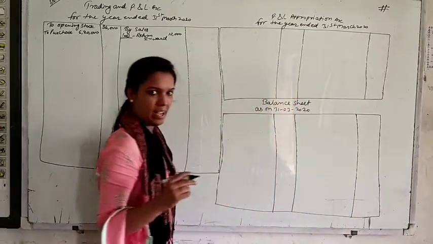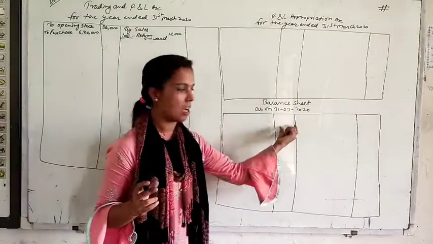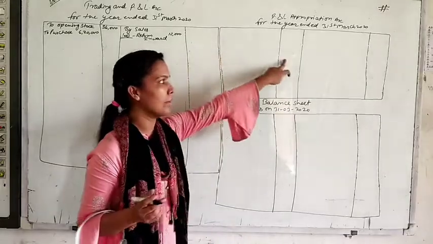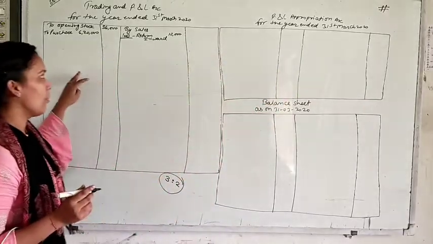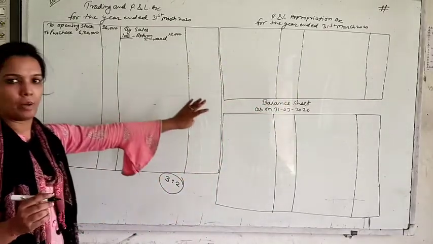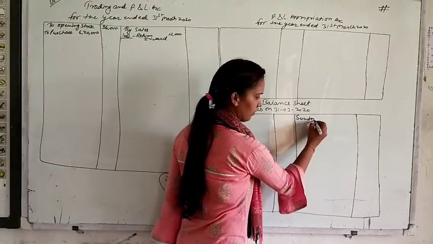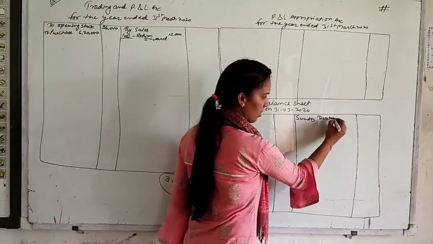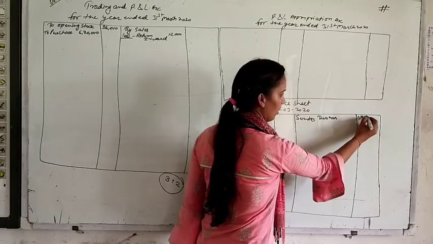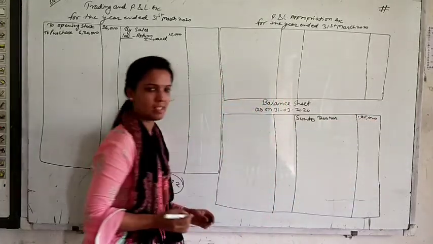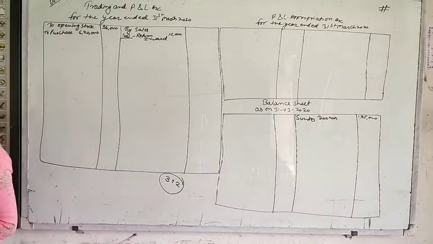I am not writing the headings. You can write here liabilities amount, assets amount, particular amount, and this format also, particular amount. Okay. So sundry debtors, 1,25,000. This is the amount of sundry debtors.